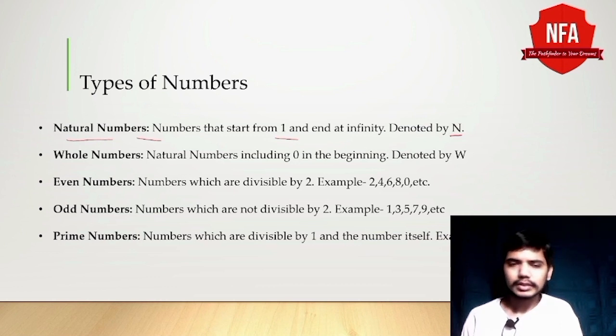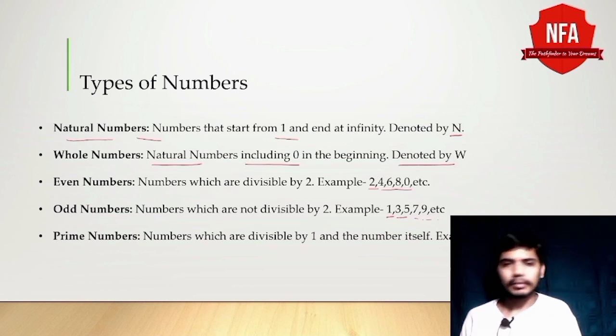Now let's come to whole numbers. Natural numbers including 0 in the beginning become whole numbers, and the set of all whole numbers is denoted by W. Now let's come to even numbers. What are even numbers? Numbers which are divisible by 2 are even numbers, or we can say numbers which end with 2, 4, 6, 8 and 0 are even numbers. Now what are odd numbers? Numbers which are not even numbers or numbers which are not divisible by 2 are odd numbers, or we can say numbers which are ending with 1, 3, 5, 7 and 9 are odd numbers.